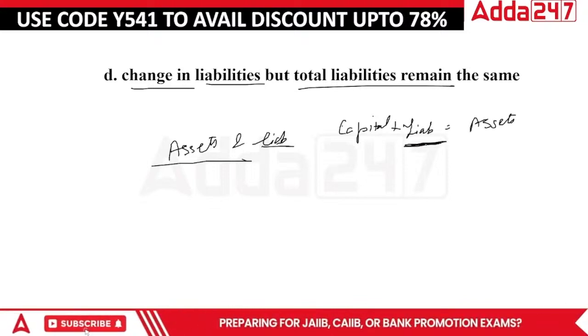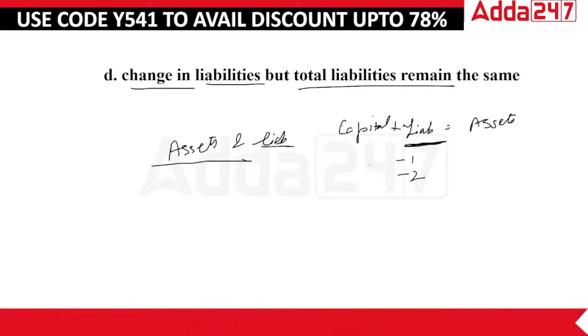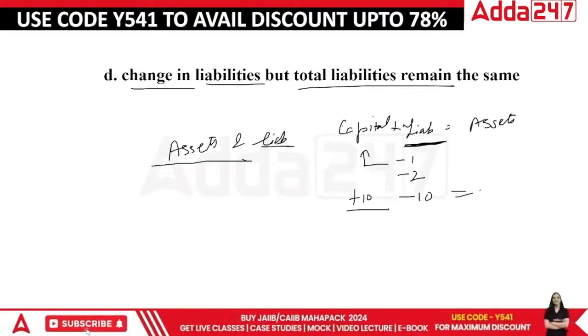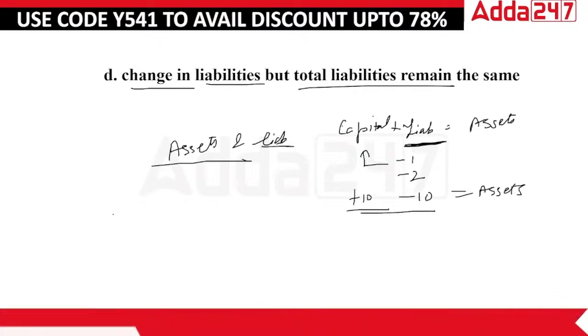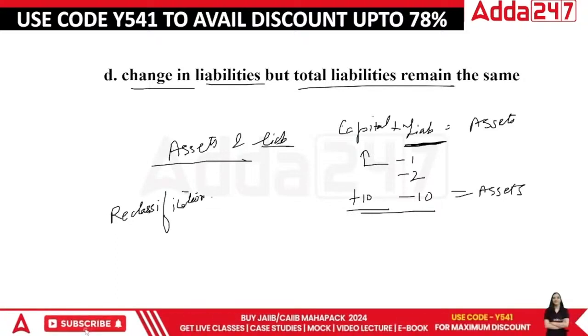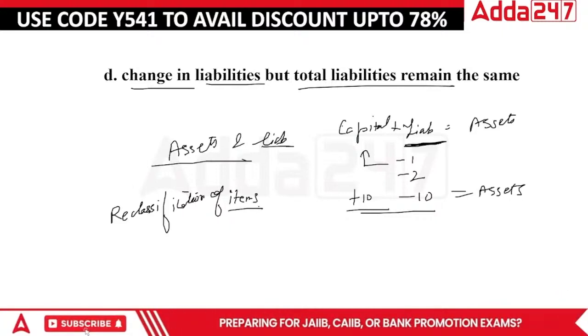Out of total liabilities, if I remove a few liabilities, liability number 1 is gone, liability number 2 is gone, and it is added here. So if I make minus 10 here and plus 10, overall the assets are still the same. There is no change in this particular area. It's just about reclassification of items. Done, everyone? That's the only thing.